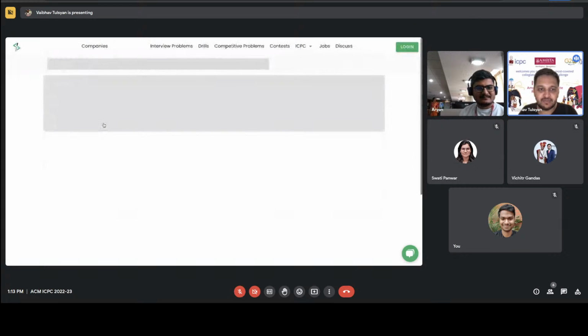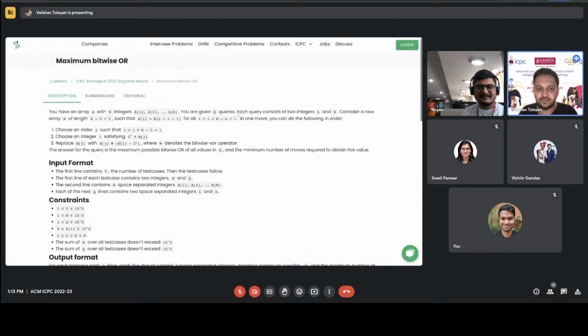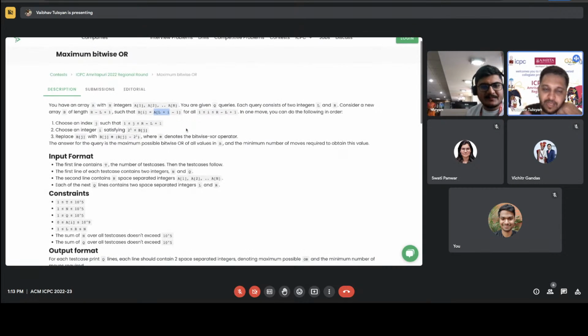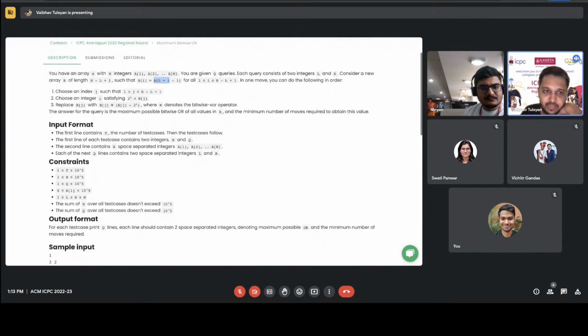Should we read maximum bitwise OR, Aryan? Yeah, if you have any ideas here. You have an array with n integers and q queries, and every query has l, r as a range. Let's say you have a new array b of length r minus l plus 1, and we are given a subarray of array A for each query.